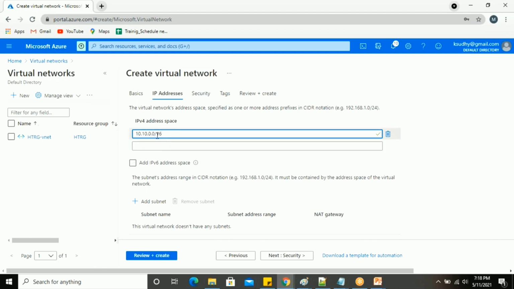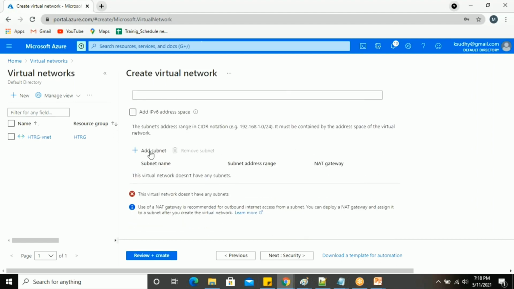So here you can see something called /16. That is the subnet mask bit. Okay, this is the subnet mask bit. You are defining your network range here. When you define the network range like this, you will get almost 65,534 IP addresses here. And then I'm just going to add a subnet.